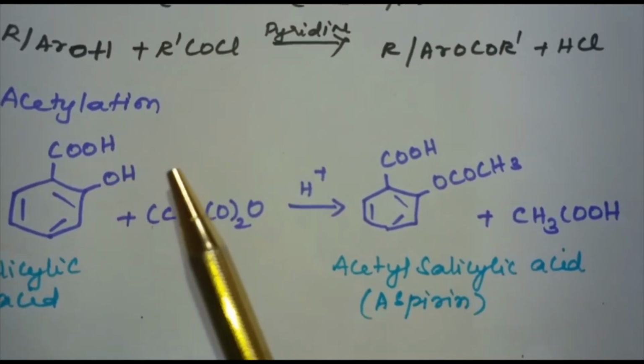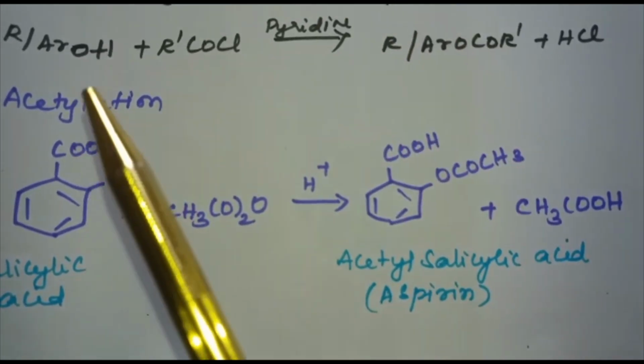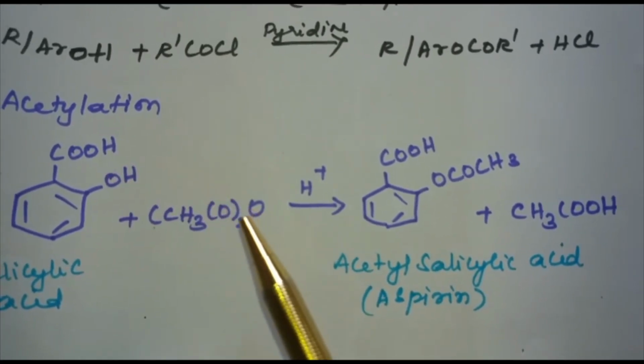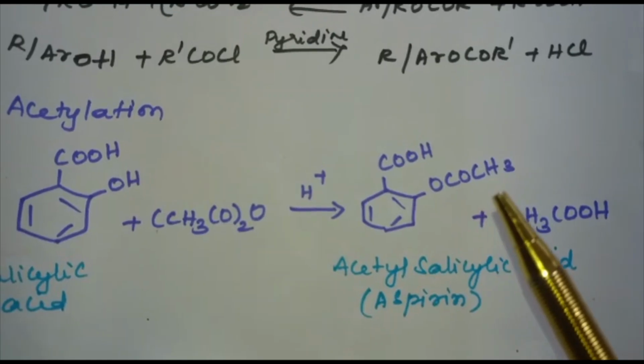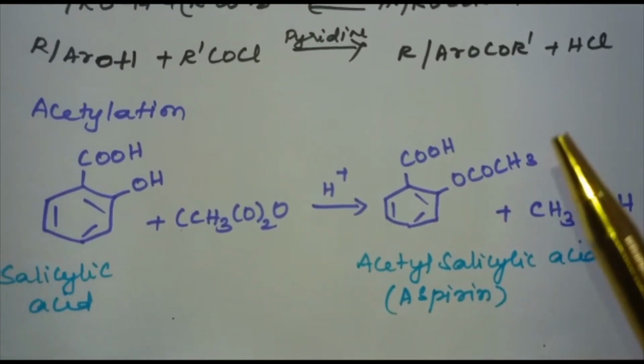Here we are discussing the cleavage of the OH group, in which we are learning acetylation. So here O, CO, CH3. The bond between O and H is broken and we have this group introduced over here, and this is known as the acetylation reaction.